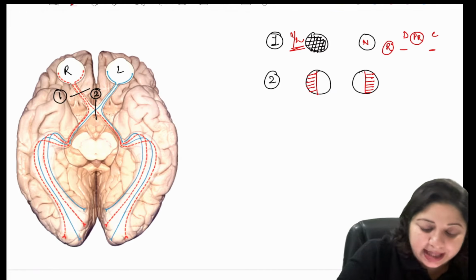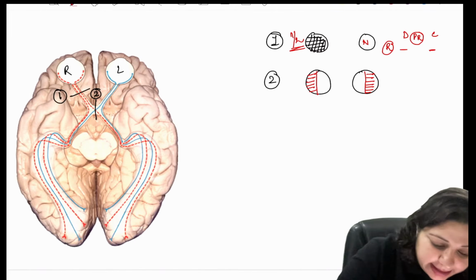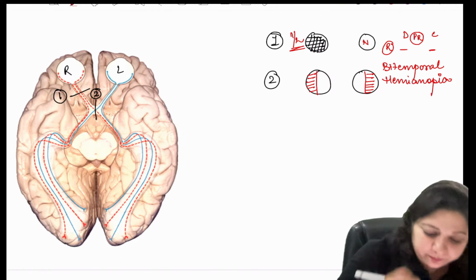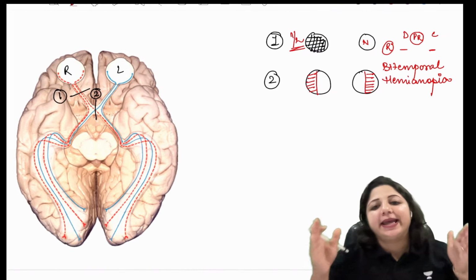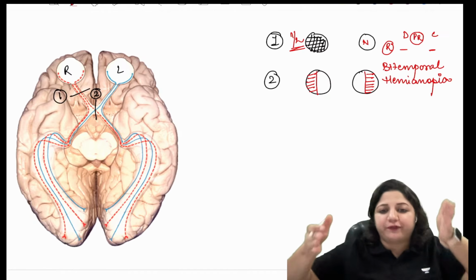And the lesion of the optic chiasm will result in bitemporal hemianopia. Bitemporal means both sides temporal field has gone.